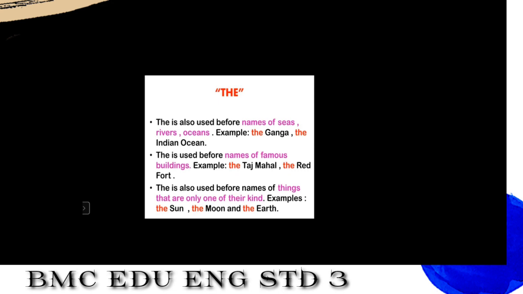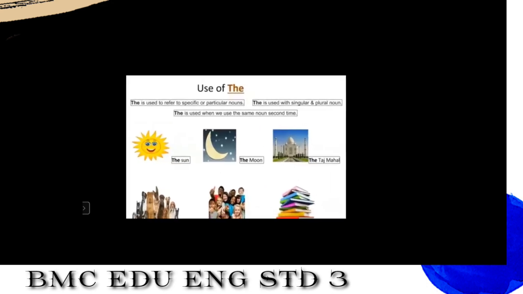And the earth. When we talk about a specific thing, we use the. Now see, students, there are some other examples I have given. See the first one written in the box. The is used to refer to a specific or particular noun.